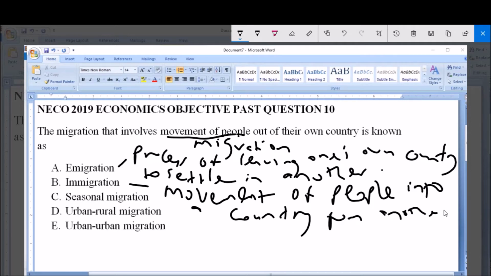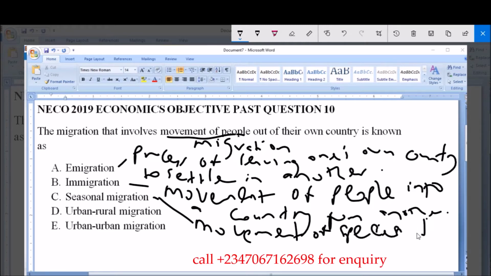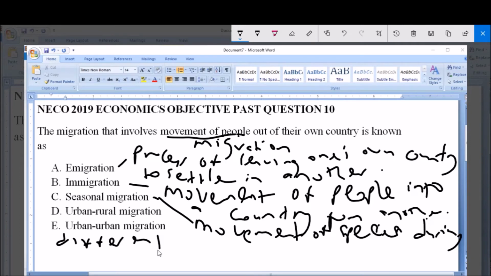another country. Now, C, seasonal migration, is usually a much more biological term, and it is used to refer to movement of any species. Like I said, it's mostly a biological term. So movement of species during different times of the year, so during different seasons, hence the name seasonal migration.